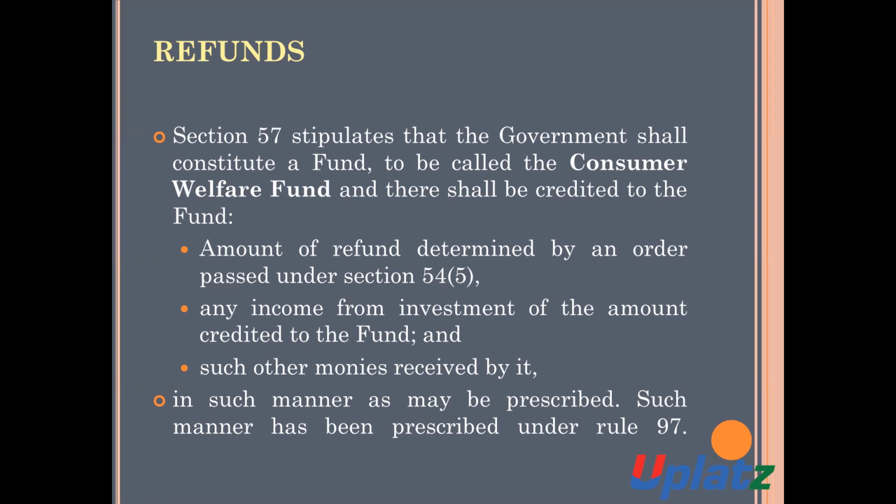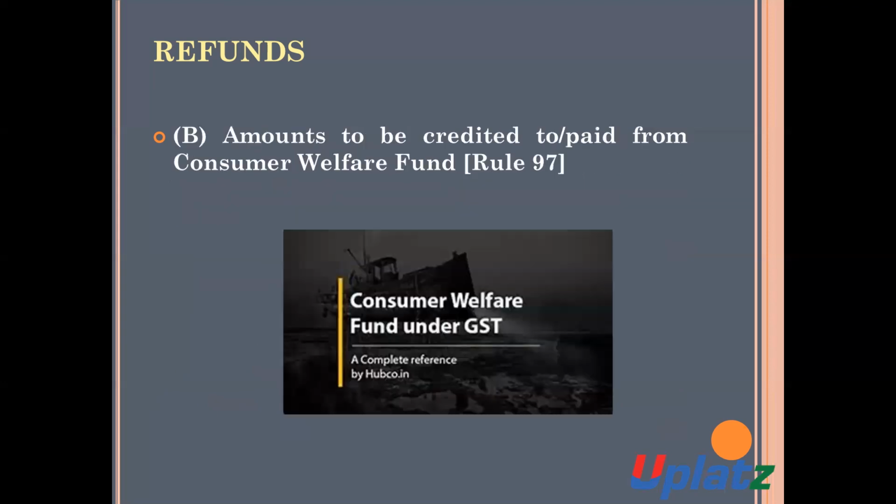So, the amount of the Consumer Welfare Fund will be created from: Number 1, the amount of refund determined by an order passed under section 54. Number 2, any income from the investment of the amount credited to the fund, and such other monies received by it, in such manner as may be prescribed. The manner has been prescribed under Rule 97.